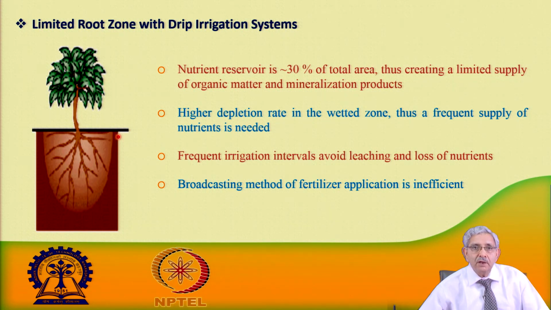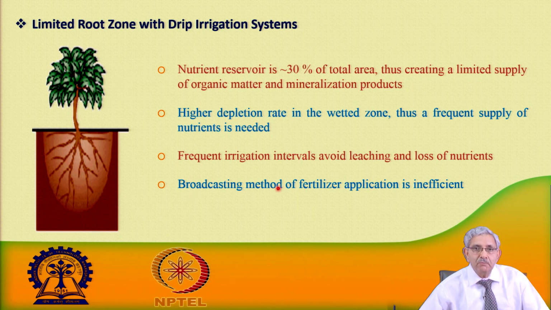Now, in the case of the drip system, there is a limited root zone. So, the nutrient reservoir is 30% of the total area. This is how the wetting bulb forms, creating a limited supply of organic matter and mineralization products. So, there is a higher depletion rate in the wetted zone, because nutrient uptake is fast and a frequent supply of nutrient is needed. Now, frequent irrigation intervals avoid leaching and loss of nutrients. This is happening in the case of drip irrigation.